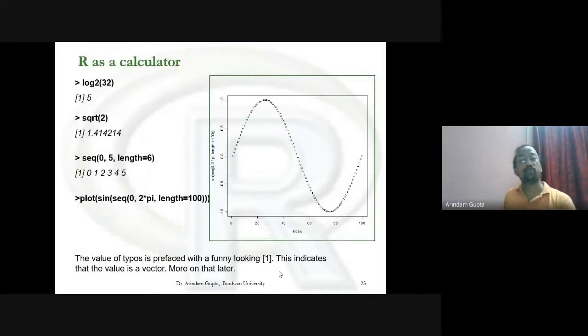You can use R as a calculator. You just type log 2 within bracket 32. That means the value of the logarithm of 32 when the base is 2. Then you get the result of this. You just type sqrt within bracket 2, you get the value of the square root of 2.